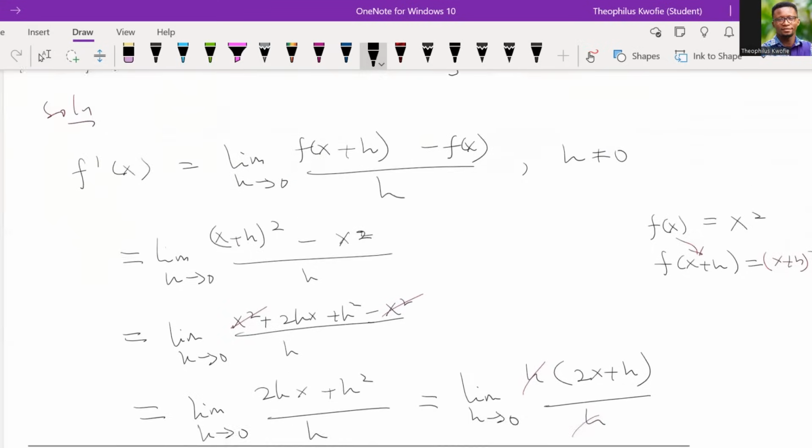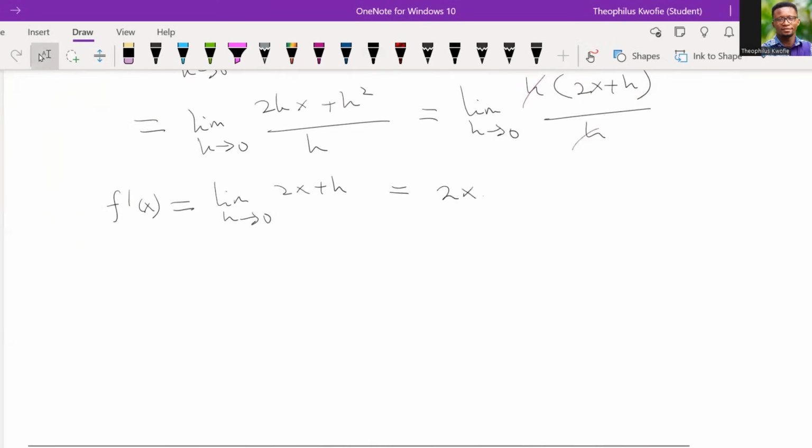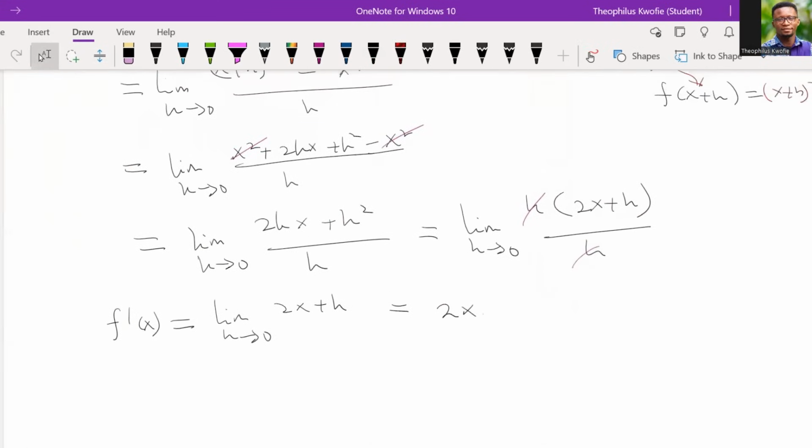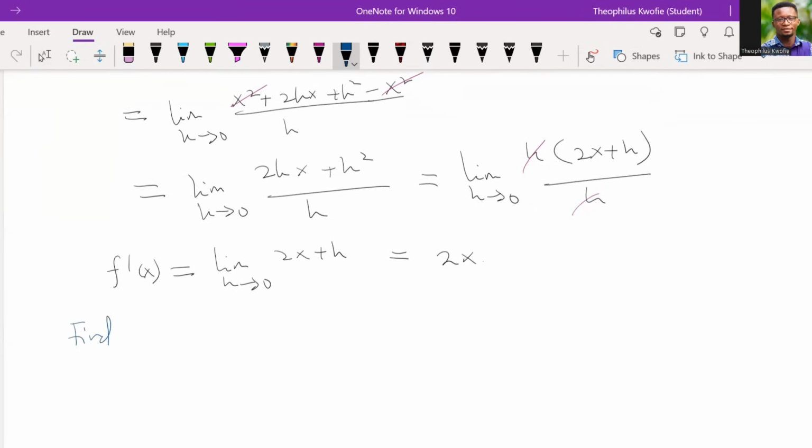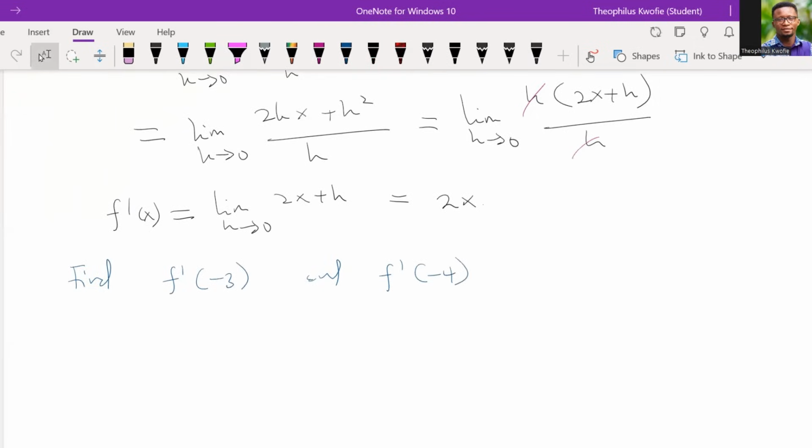It means that anytime we differentiate the function x squared, its derivative is 2x, or its slope is 2x. So the derivative is also known as the slope, as we saw in our illustration. I want us to take notes. Good. Now, what if I want to find f prime of negative 3 and f prime of negative 4, or the differentiated function evaluated at negative 3 and at negative 4? When that happens, wherever I see x in f prime of x, we just replace it by negative 3. So we have f prime of x being equal to 2x.